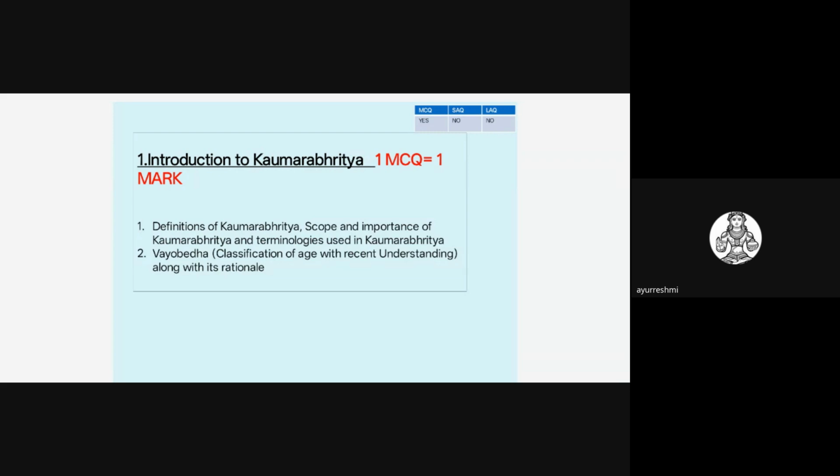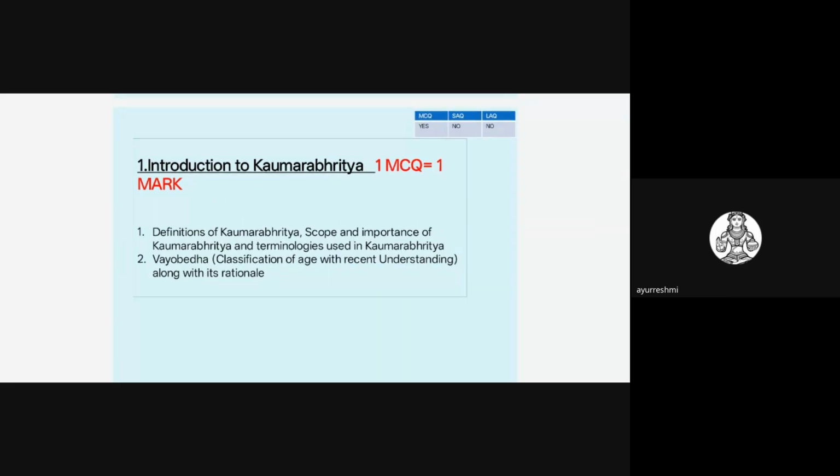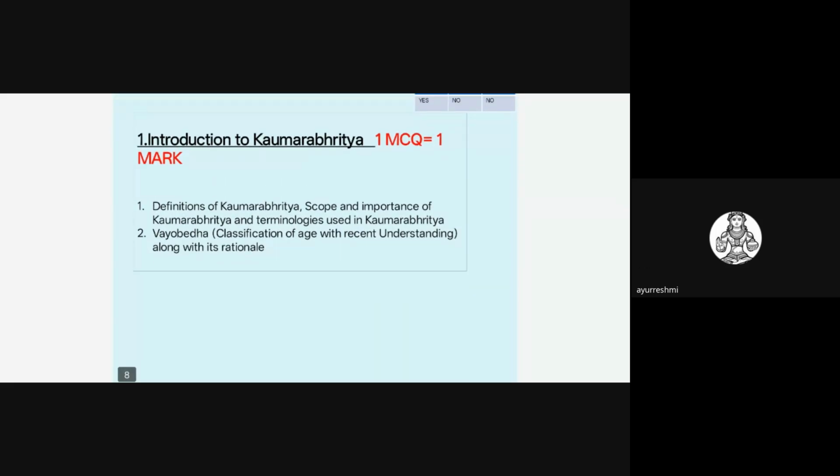We'll discuss one by one. First is the first syllabus point, that is the introduction to Koumarabhrutya. In that, they have given only MCQ questions. They may ask only MCQ questions on it. There are no LAQ or SAQ questions on this topic. Only the MCQ question is what they will ask.